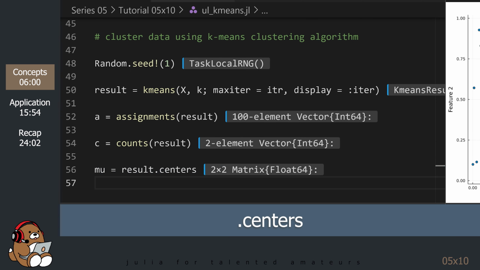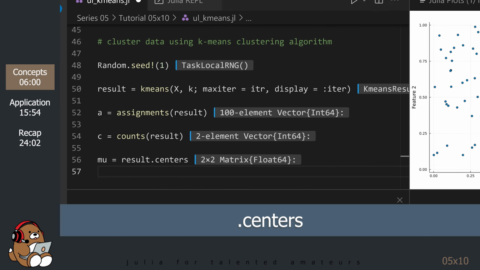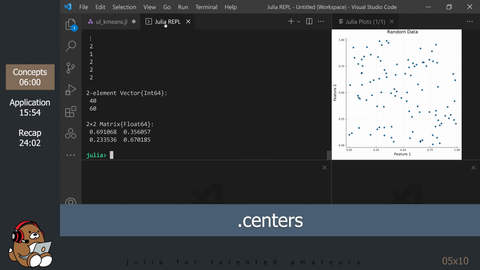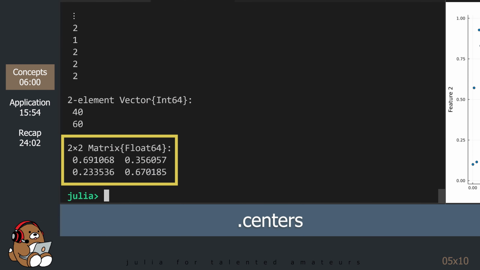These are the x and y coordinates for the 2 centroids for the 2 clusters. The lowercase Greek letter mu is used to identify the centroid of the cluster. It's a little difficult to tell which are the x and y coordinates since this happens to be a 2x2 matrix.